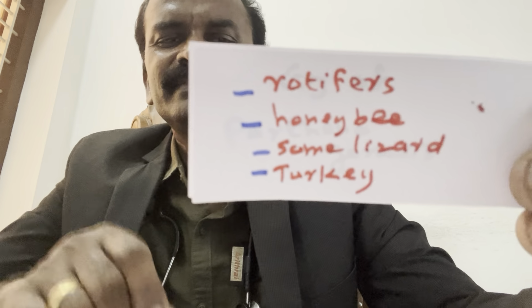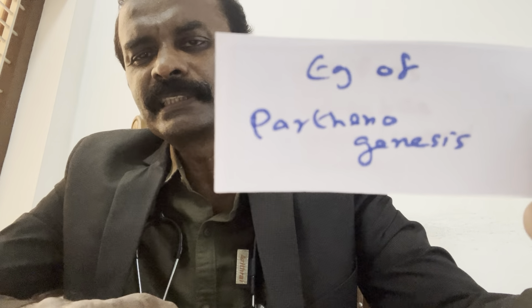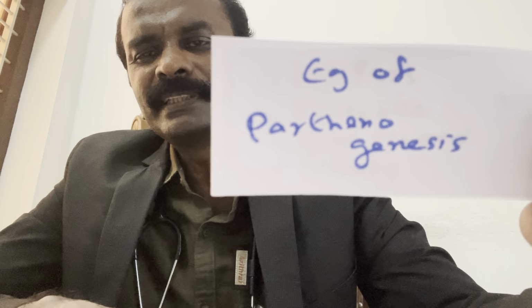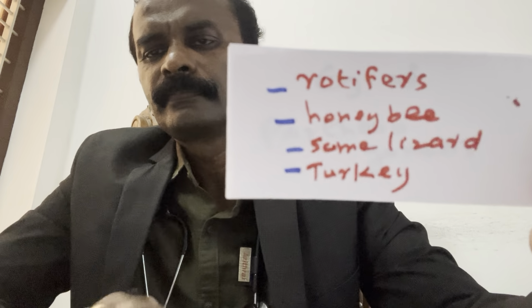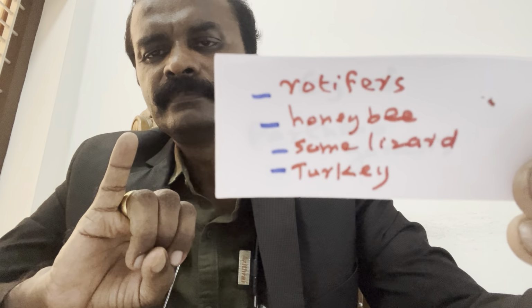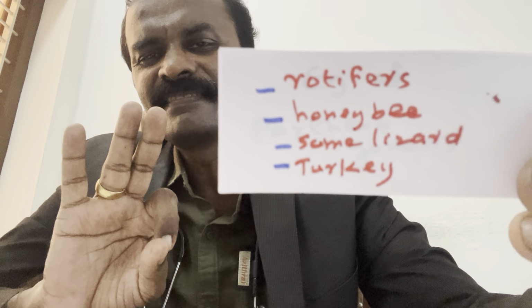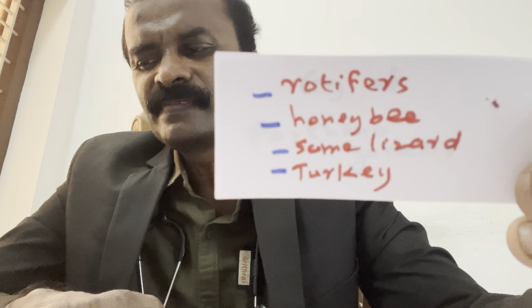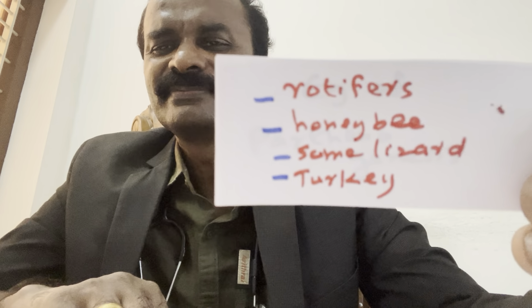What is the question? 4 examples of parthenogenesis. What is the answer? Rotifer, honeybee, some lizard, and turkey. Why am I showing it repeatedly? Multiple time MCQ.